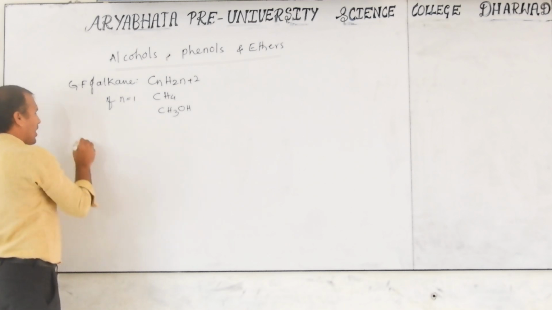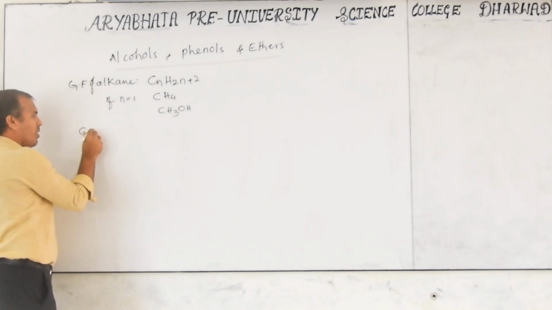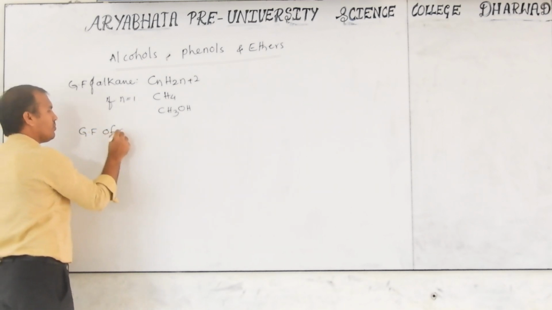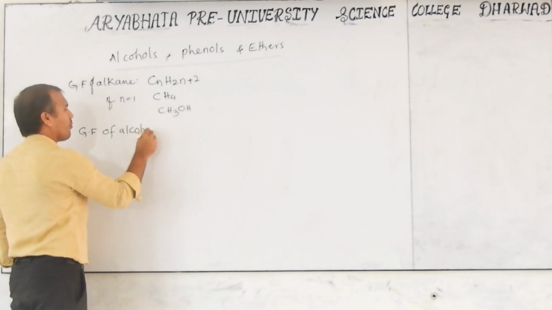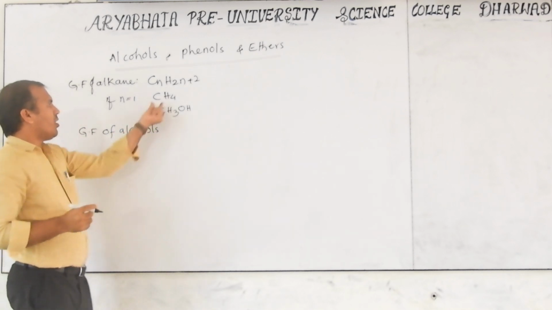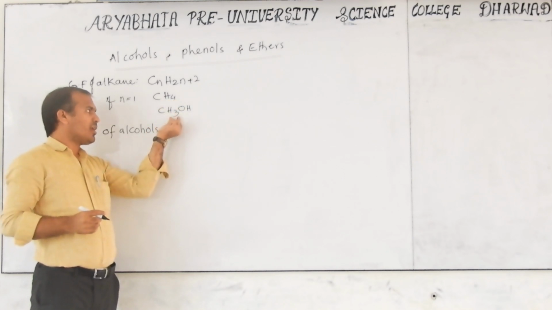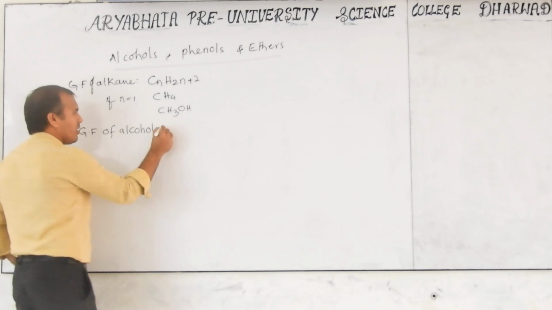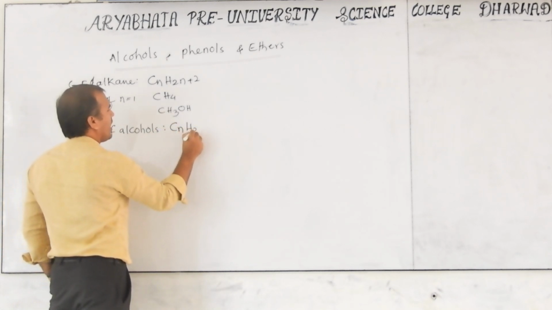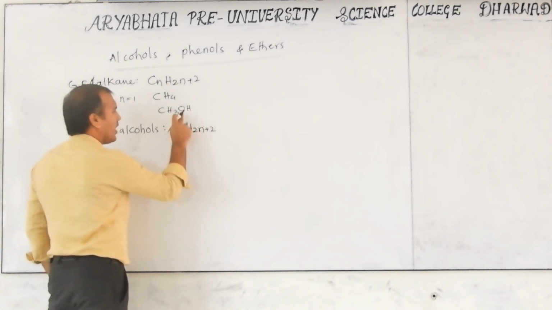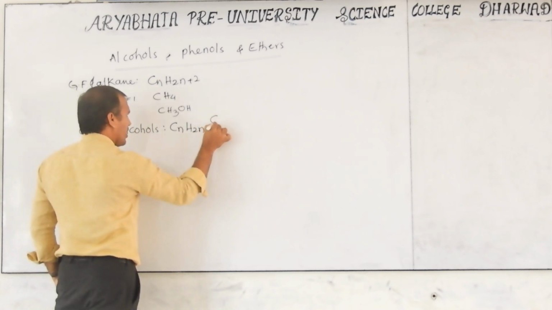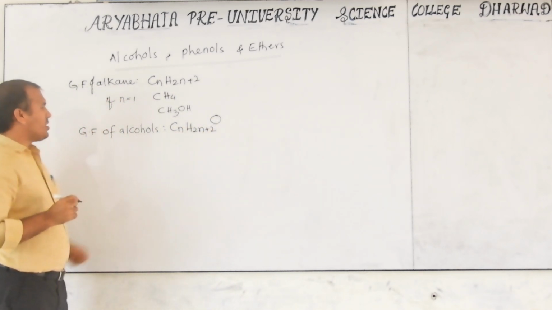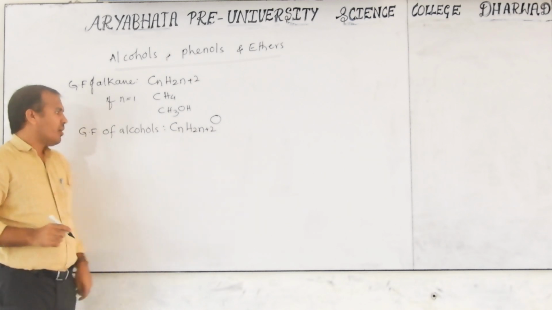Based on this, I can write the general formula of alcohol. See here, how many hydrogens are there? 4 hydrogens. Here also 4 hydrogens. Therefore, we can write this formula CnH2n+2, and an extra oxygen is there, so we can write O. This is the general formula of alcohol.